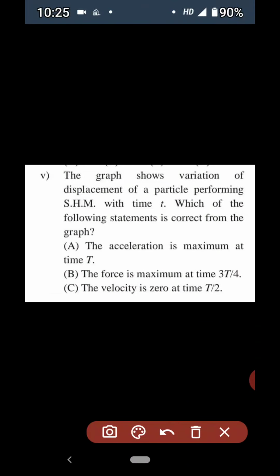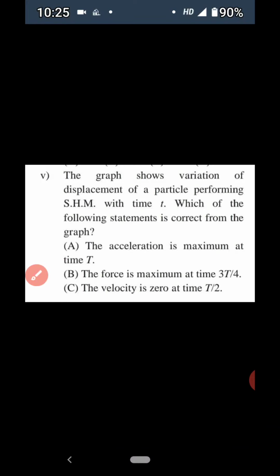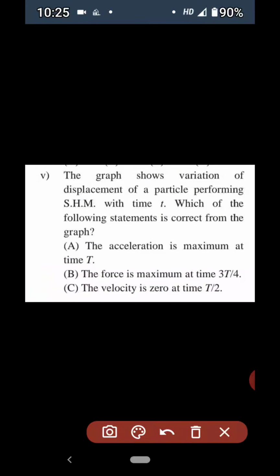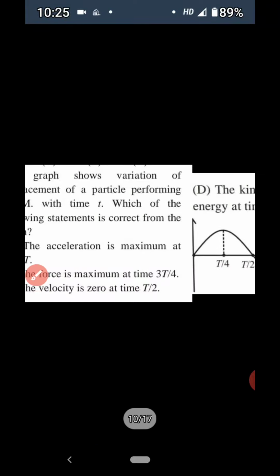So for that purpose, let us first of all write the values of velocity, acceleration, kinetic energy and potential energy at different positions in this way.